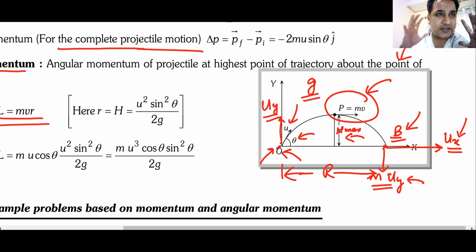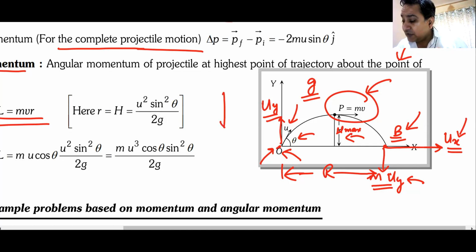Whenever there is a force acting on a body, the momentum of the body changes. Now remember, the only force acting on this body is in the downward direction, which is the force of gravity. The only force acting is due to gravity, and therefore its momentum